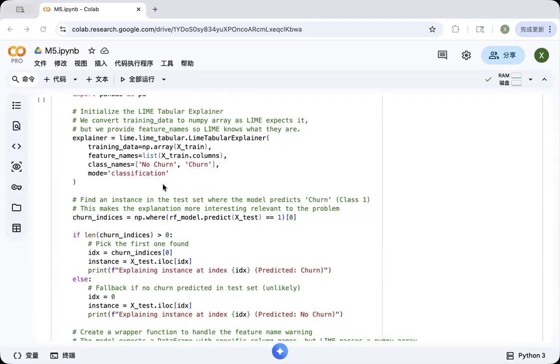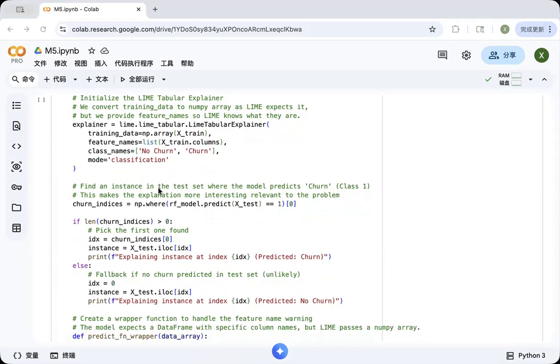While global explanations help us understand the model at a high level, responsible AI also requires explanation at the individual level. For this purpose, I used LIME, which stands for Local Interpretable Model-agnostic Explanations. LIME explains individual predictions by approximating the complex model with a simpler interpretable model around a specific instance. For example, I selected a customer in the test dataset who was predicted to churn and generated a LIME explanation.